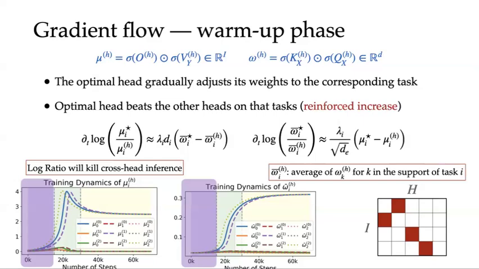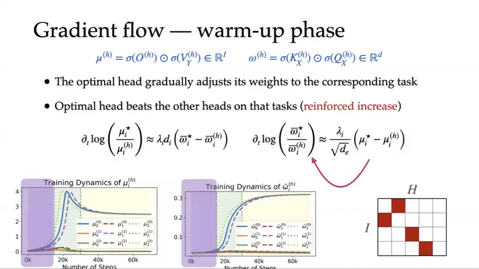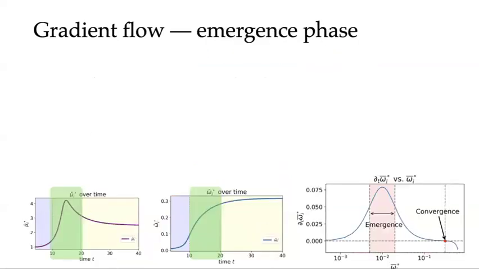We denote by omega bar the average of omega on each task's support. The initial advantage of the optimal head in mu will translate into an advantage in omega through the second equation, which will in turn boost the advantage in mu through the first one. Therefore, the optimal head will gradually dominate.